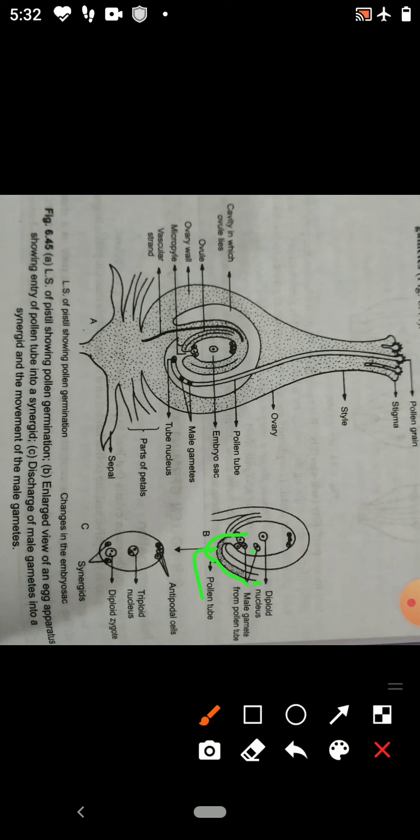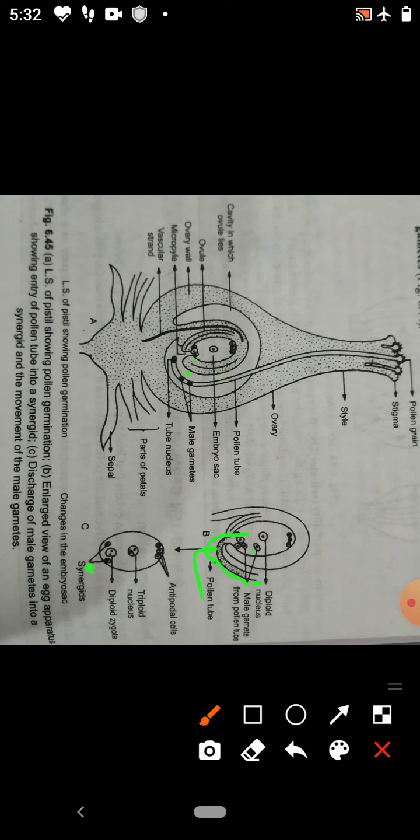When they are entering, then after that next is discharge of male gametes from the pollen tube into the embryo sac. Two male gametes are present. Both male gametes are discharged into the embryo sac. One male gamete fuses with the egg. So fusion of one of the male gametes with the egg is known as syngamy. This is also called fertilization. Fusion of male and female gamete.